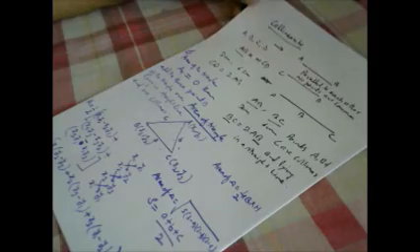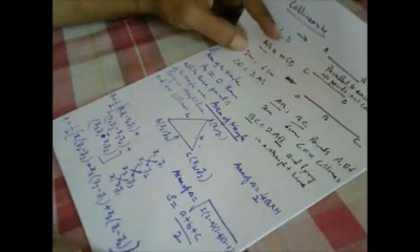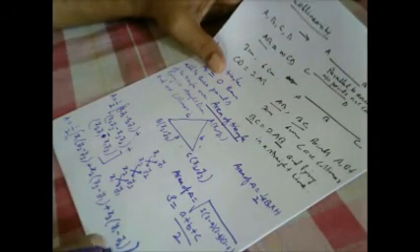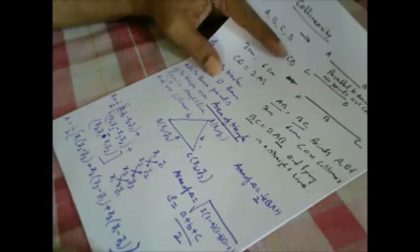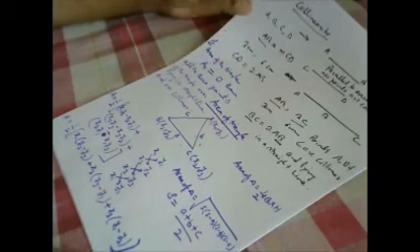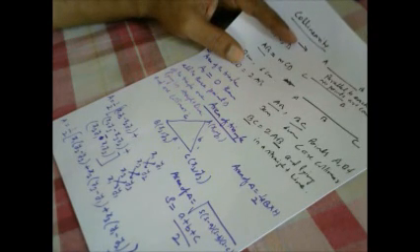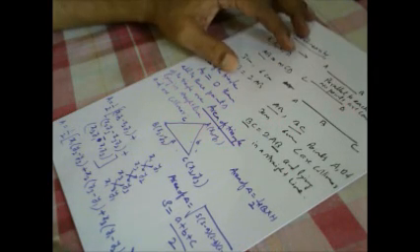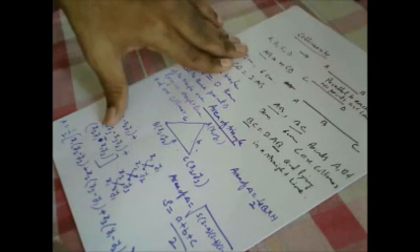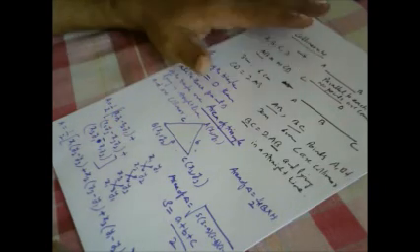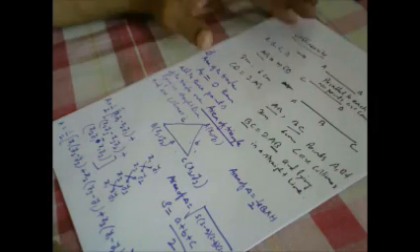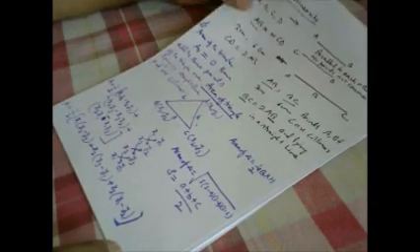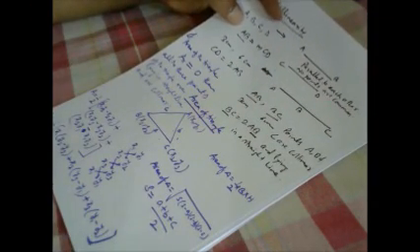So we will stop our discussion at this particular point. Today we have discussed only formulas and concepts. In the next class, we will take at least one example from each of what I have discussed today: the section formula, the distance formula, then collinearity, and the area of the triangle. We will solve and understand with more clarification. The concept is already clear, but if we solve the questions, we will become more confident.